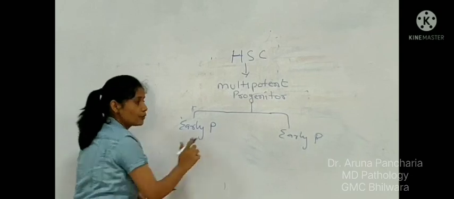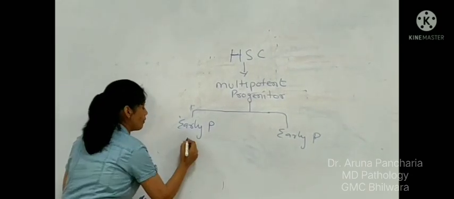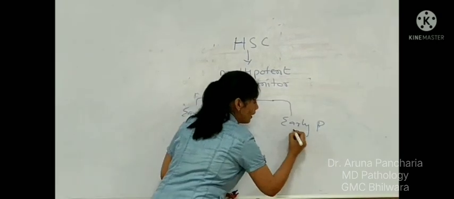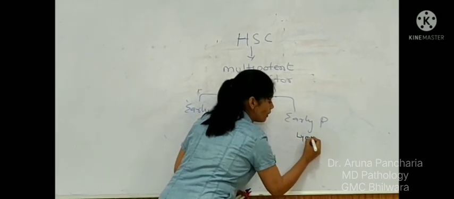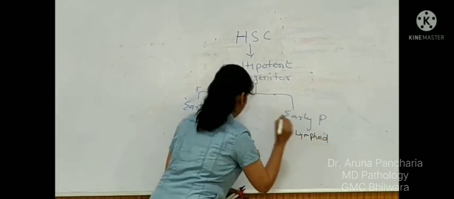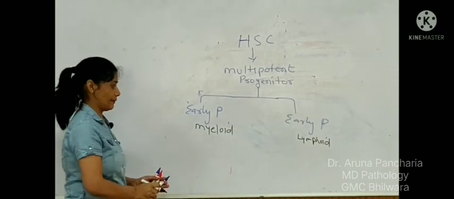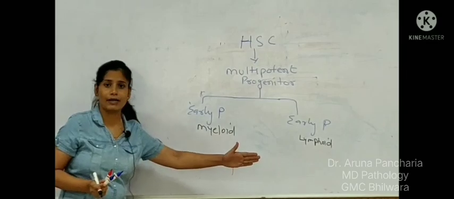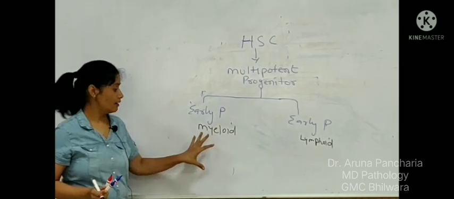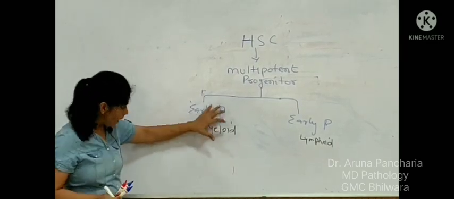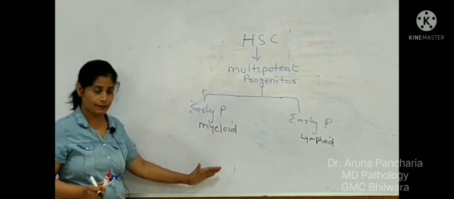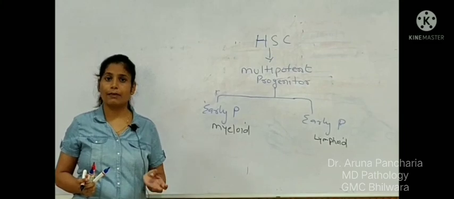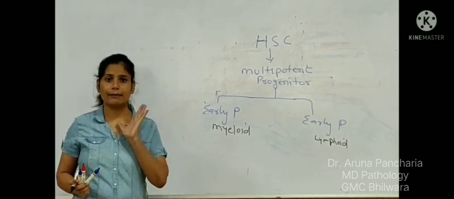But here comes the early progenitor cells of myeloid lineage, and here comes the early progenitor cells of lymphoid lineage. So all the cells of the hematolymphoid cells except lymphocytes come under the myeloid. The progeny of this category will give rise to all cells like RBC, platelet, all the WBC except lymphocytes.